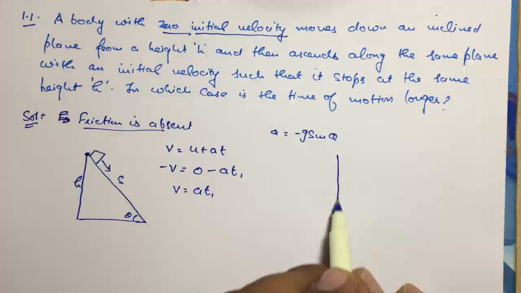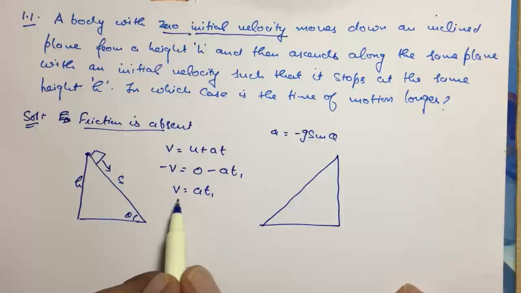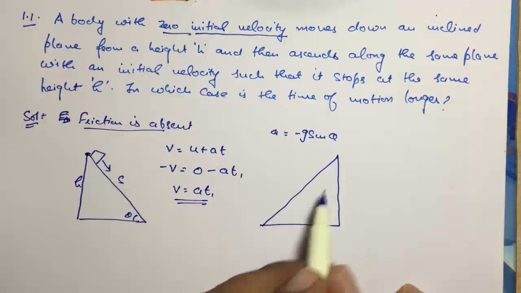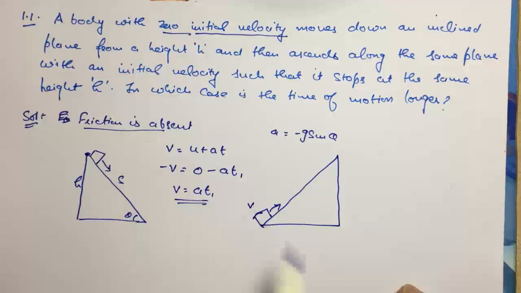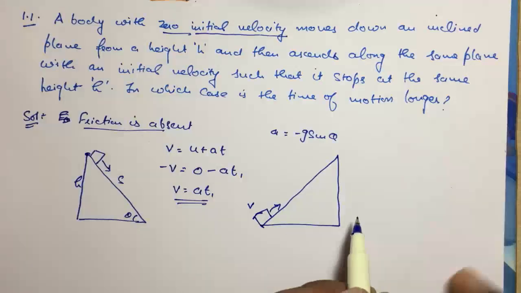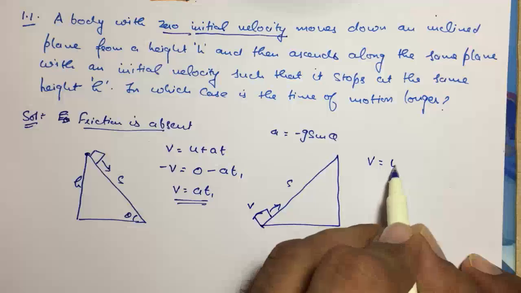Now say the same plane, and the body is ascending, moving upward, so initial velocity is v. What is the time taken? The path is the same s, so v is equal to u plus at.